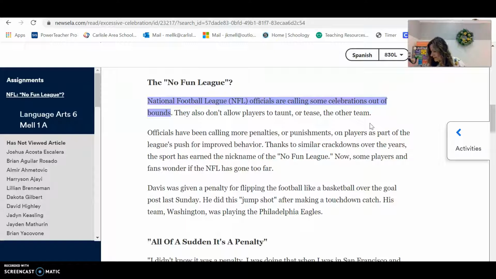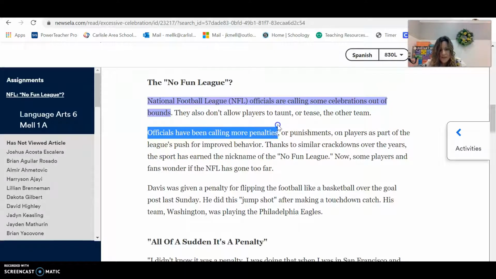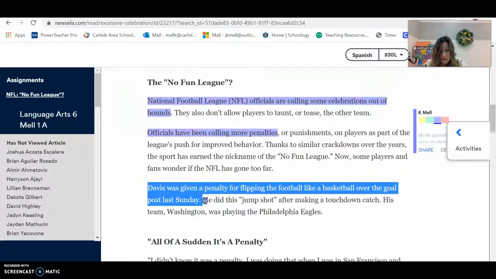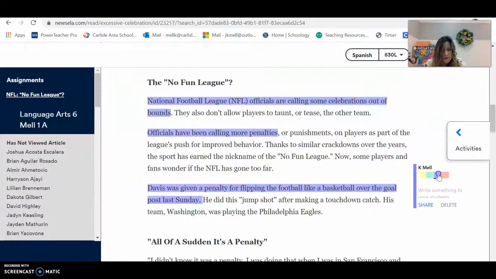See, officials have been calling more penalties. There's another supporting detail. Davis was given a penalty for flipping a football over the goalpost. Like I said, you only need 2 in each paragraph, 2 or 3. And it has earned the nickname the No Fun League.